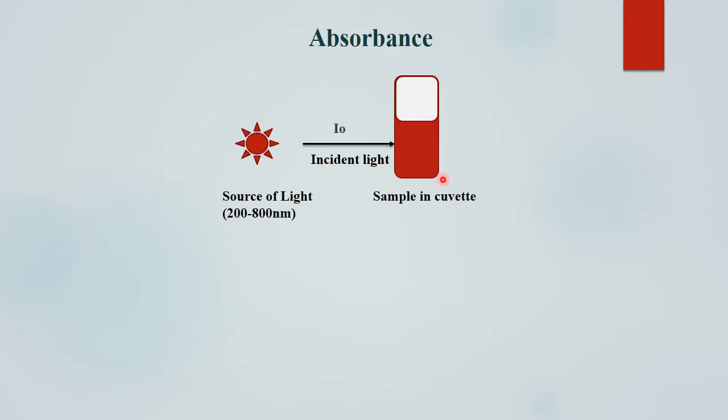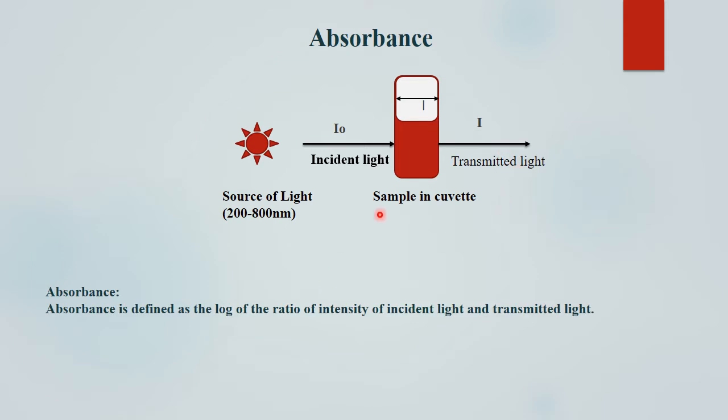If we irradiate this light on a sample in a cuvette having a length L, some of the radiation gets absorbed by the sample, some of the radiation is transmitted through the cuvette, and some of the radiation gets reflected. The transmitted radiation, that is I, is here.